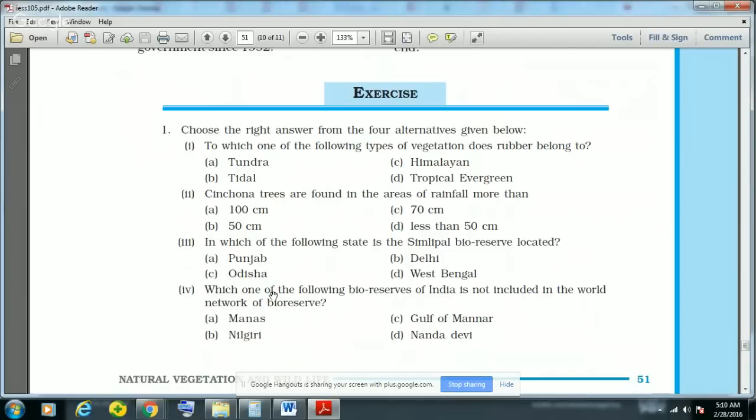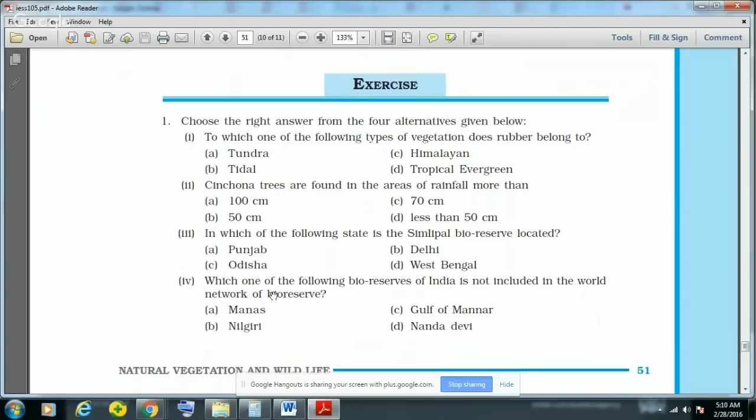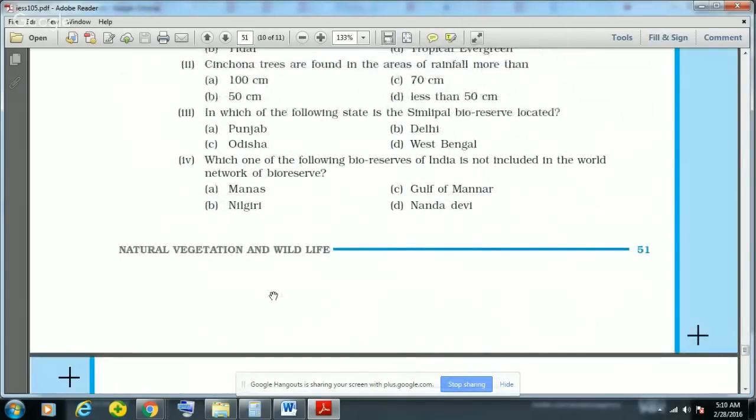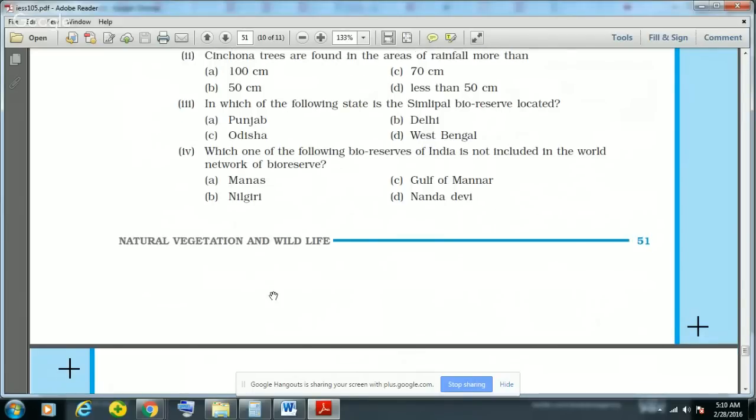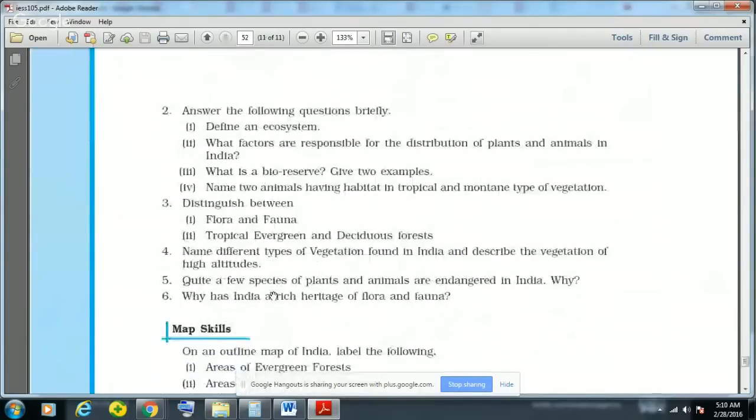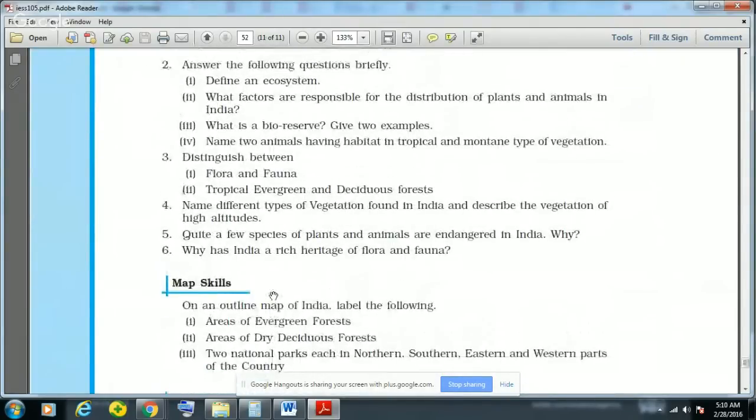Then in which of the following states is the Simlipal bioreserve? Simlipal is located in the Odisha region. Then which one of the following bioreserves of India is not included in the World Network? See, the World Network of Biosphere Reserves has 9 out of India's 18 biosphere reserves, and out of this list, Manas is not present actually. So the option for 4 will be A. And all these questions we will discuss in the next video. In the next video, we will discuss the 18 biosphere reserves and then the 9 in the list of world conservation bioreserves and all the other questions and answers.